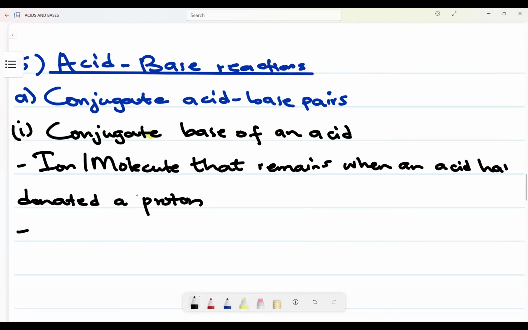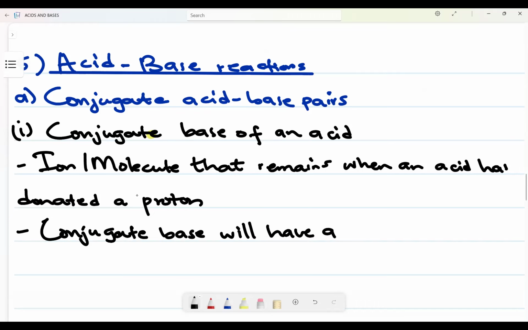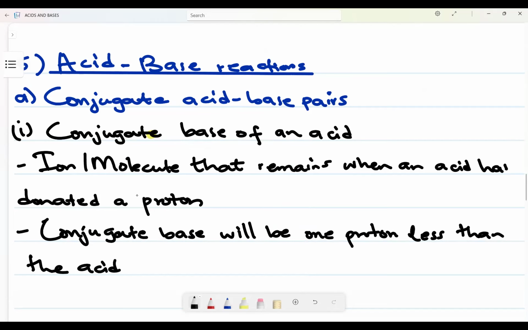The second part that you need to know is that a conjugate base will be 1 proton less than the acid. Why? Because check, I'm going to do an example.